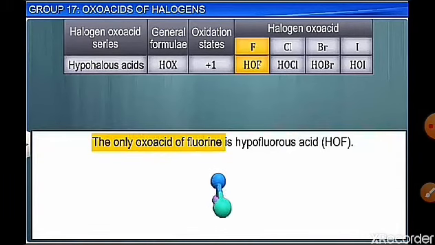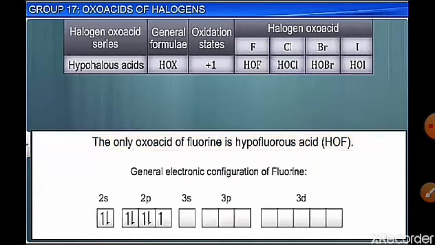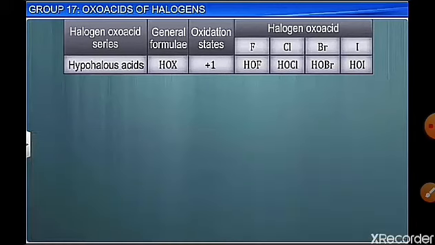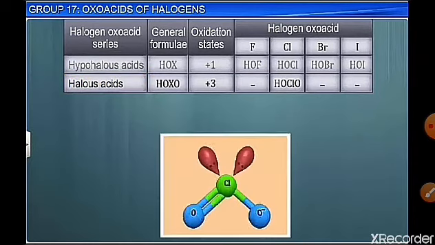Fluorine forms only one oxoacid, which is hypofluorous acid HOF, because it does not contain any d orbital, so it cannot expand its covalency beyond 1. So it has only one covalent bond formation, not more than that, whereas other halogens have the ability to show +3, +5, +7 states.